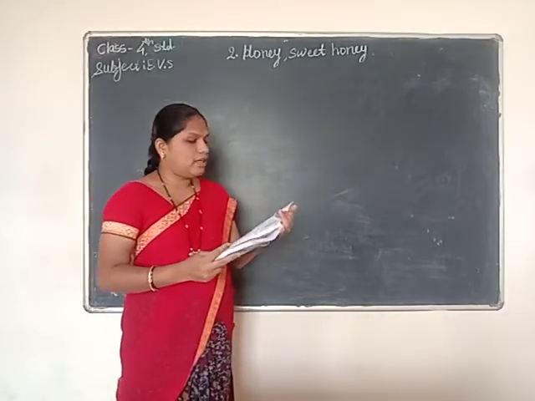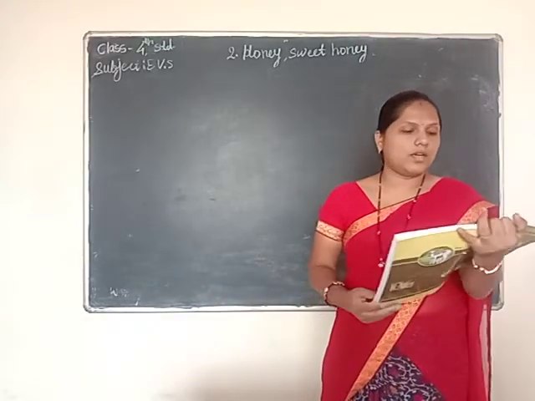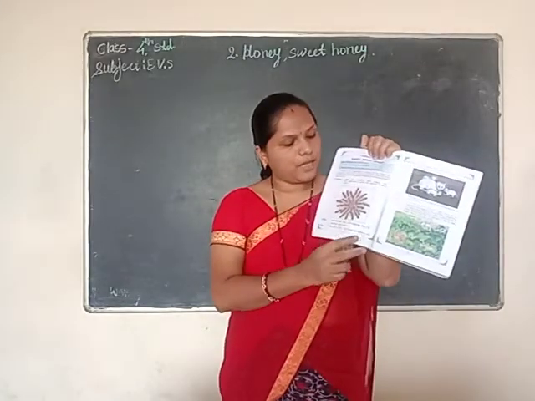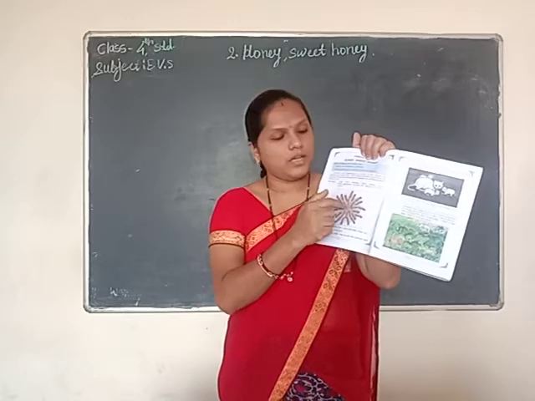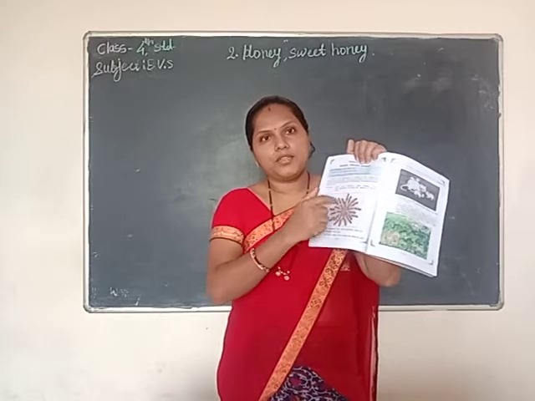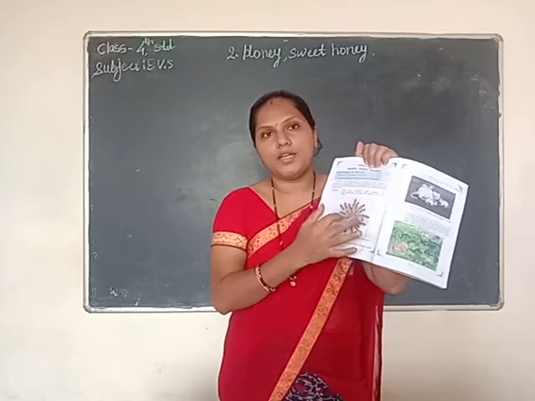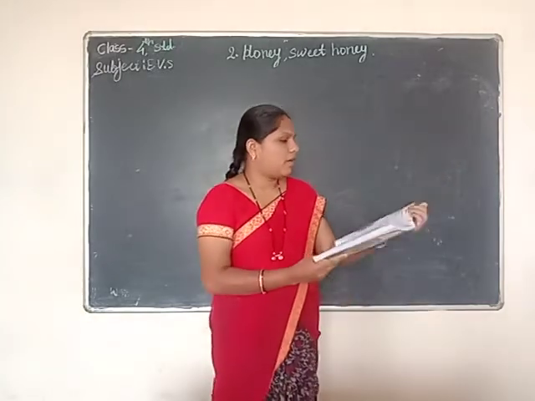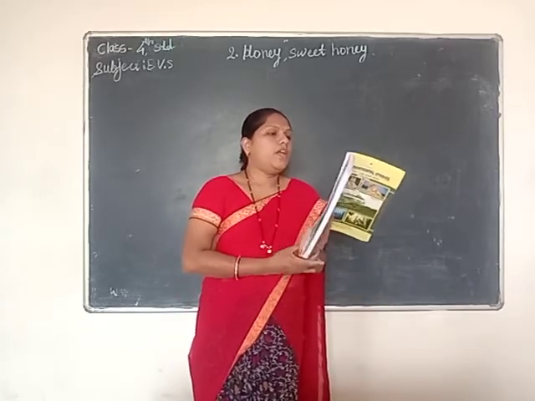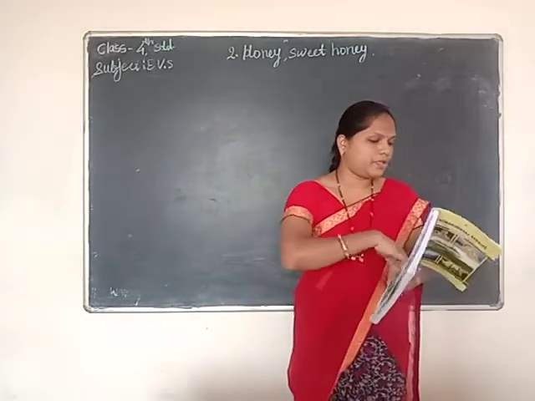So what did she say, children? Listen carefully. Look here, Radha. How many ants have gathered around the piece of sweet meat? See, in the book they are given here, some pieces of sweet meat, and all the ants are gathered near the sweet meat. All the ants are in a group, gathered to eat that sweet meat. Look here, Radha. Fatima told Radha. What did she tell? How many ants have gathered around the piece of sweet meat?